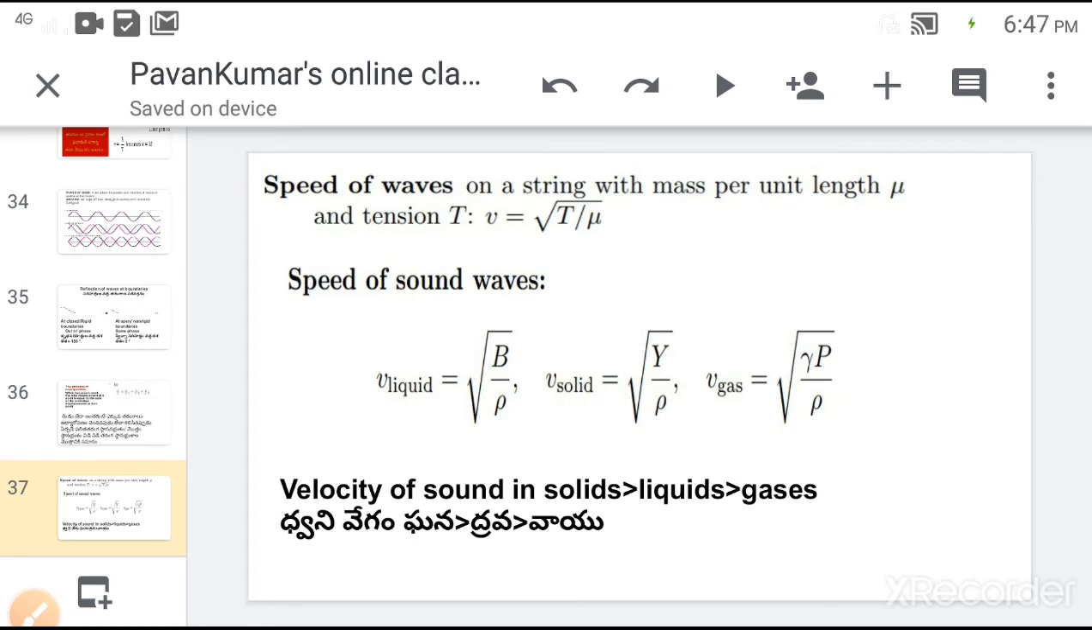In the case of gases, the speed of sound waves is expressed as v is equal to root P by rho. It is the Laplace equation, corrected by Newton. V gas is equal to root gamma P by rho. Here P is the pressure and gamma is called the specific heat capacity ratio. Gamma is equal to Cp by Cv. So the speed of sound waves differs with the material medium. In the case of solids, the velocity of sound is more as compared to liquids and gases.